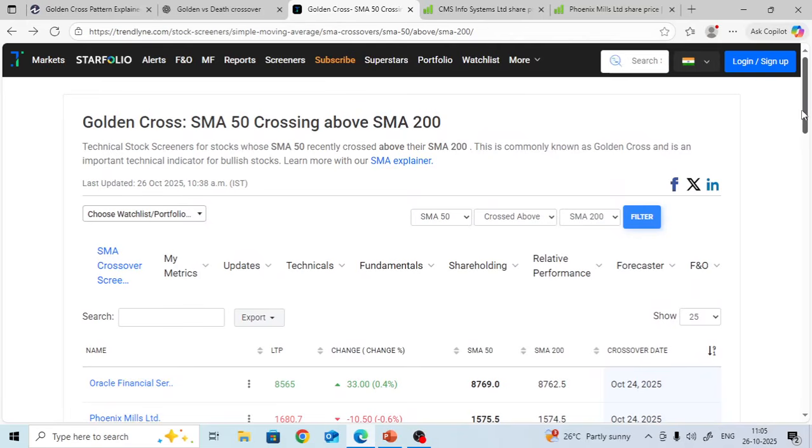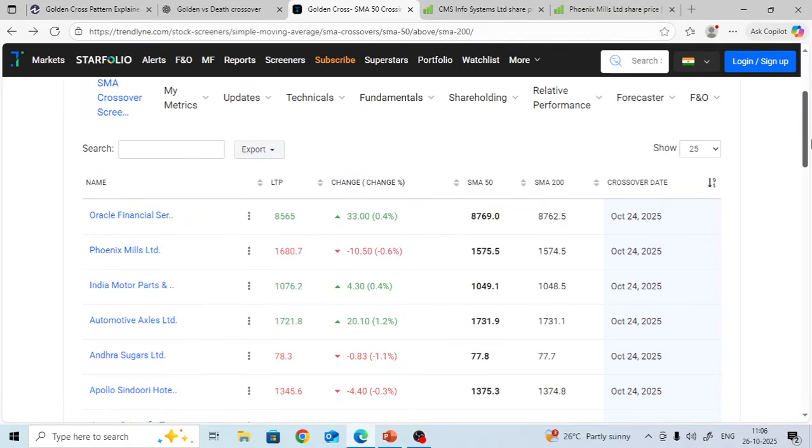Just see here, the last trading day. Today is the 26th, which is Sunday. Saturday is the 25th, and the 24th is Friday. October 24th 2025 is a working day for the stock market. On that day, for Oracle Financial Services, what is SMA 50? Simple moving average 50. I already discussed what a simple moving average is. This is 8,769 and SMA 200 is 8,762, which means the simple moving average 50 is crossing the simple moving average 200.